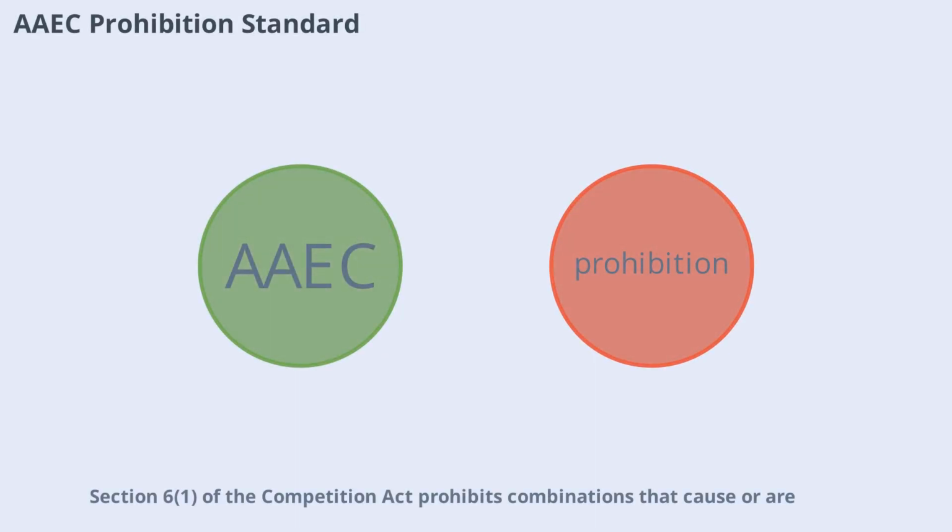Section 6(1) of the Competition Act prohibits combinations that cause or are likely to cause an appreciable adverse effect on competition (AAEC) in India. Crossing a threshold makes a transaction notifiable but not unlawful. The CCI's task is to assess whether the combination actually impacts competition. This substantive standard is central to merger control, ensuring that only harmful combinations are blocked.